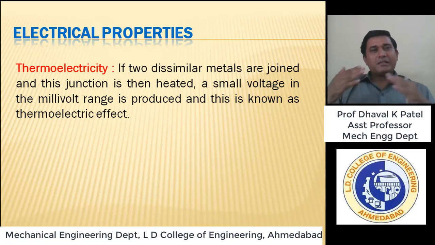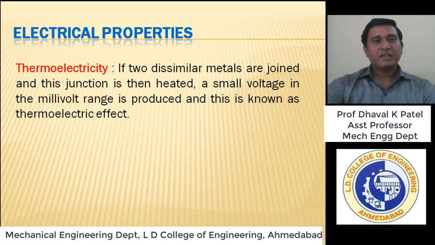Okay, and by virtue of these properties, we can select some materials for thermocouple applications. दो material का couples बनाते, it's called the thermocouple, and that is used for some measuring instruments. Okay, so यहाँ तक हम discuss करते हैं.